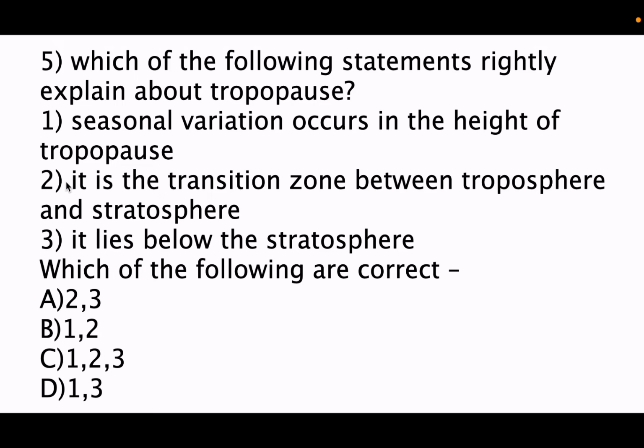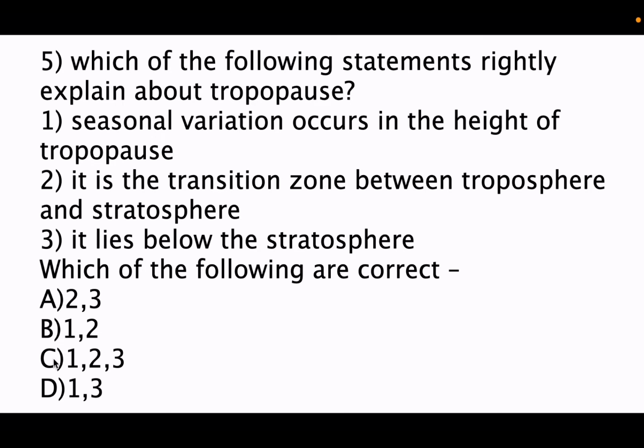So here all these are correct. So option C is the correct answer. In tropopause, seasonal variations occur and it is a transition zone between troposphere and stratosphere, and it is below stratosphere.